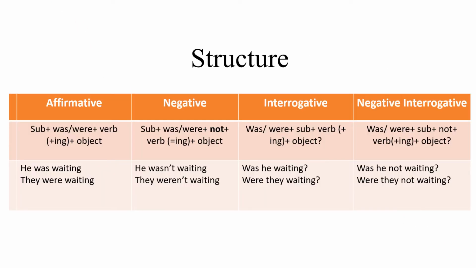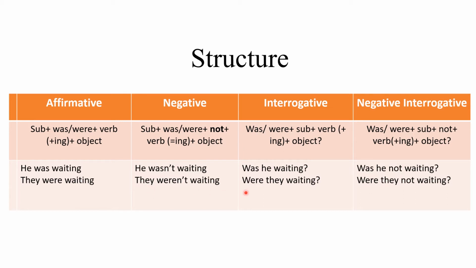The structure of an affirmative past continuous sentence includes a subject, was, were, plus verb, plus ing, plus object. For example, he was waiting or they were waiting. Similarly, the negative past continuous sentence has a structure which includes a subject, was, were, plus not, plus verb, ing, plus object. For example, he wasn't waiting or they were not waiting.